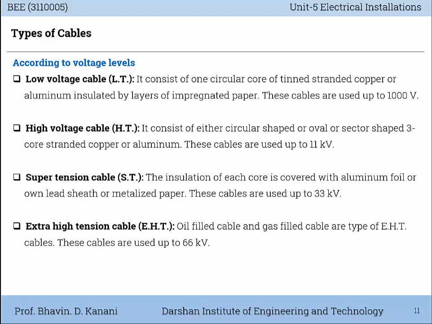Next is extra high tension cable, EHT cable. Oil filled cable and gas filled cable are a type of EHT cables. These cables are used up to 66 kV. Next is extra super voltage cable. These cables are used up to 132 kV and above.